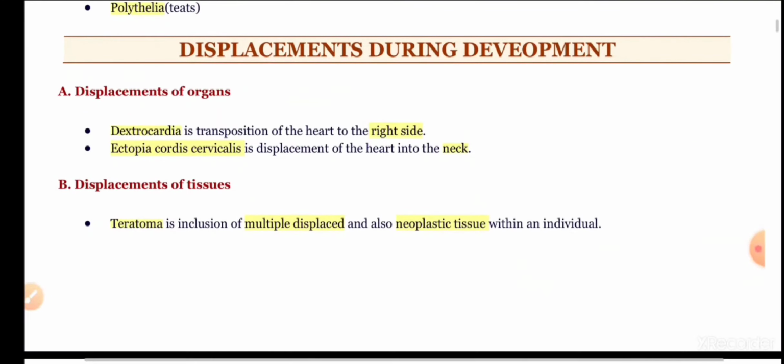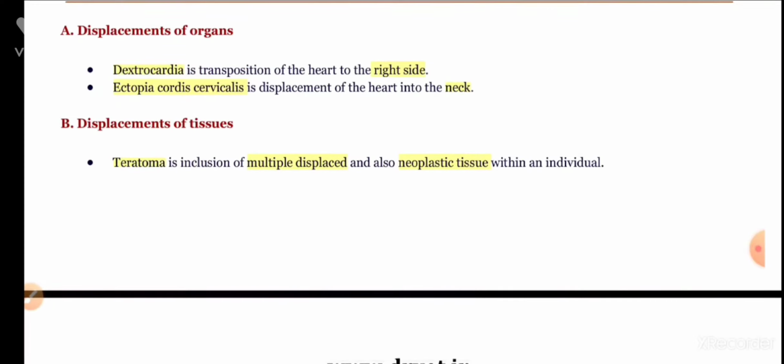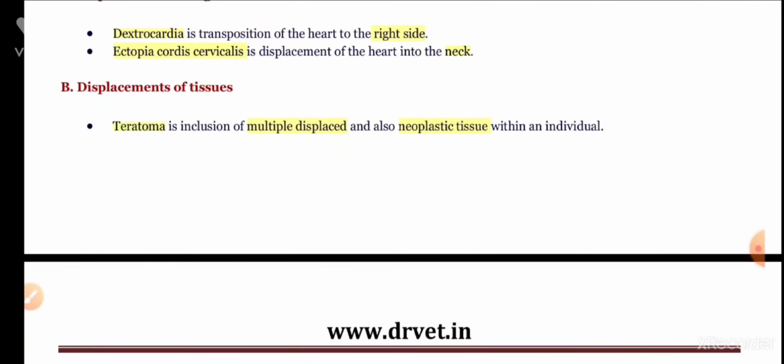Now let us come to the displacements during development, which include displacements of organs and tissues. If the heart is transpositioned towards the right side, the condition is called dextrocardia, and displacement of the heart into the neck is called ectopia cordis cervicalis. Now let us come to the displacement of tissues, which includes teratoma.